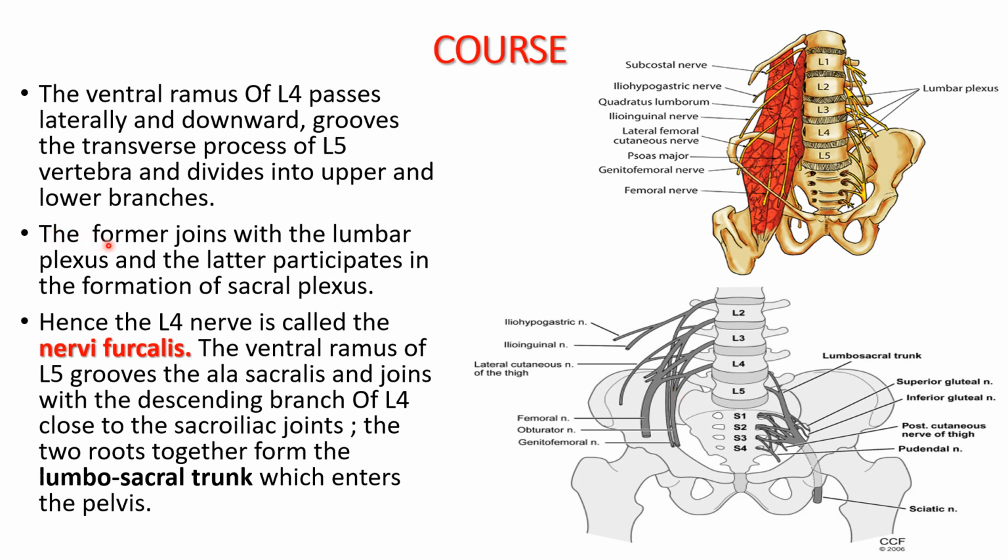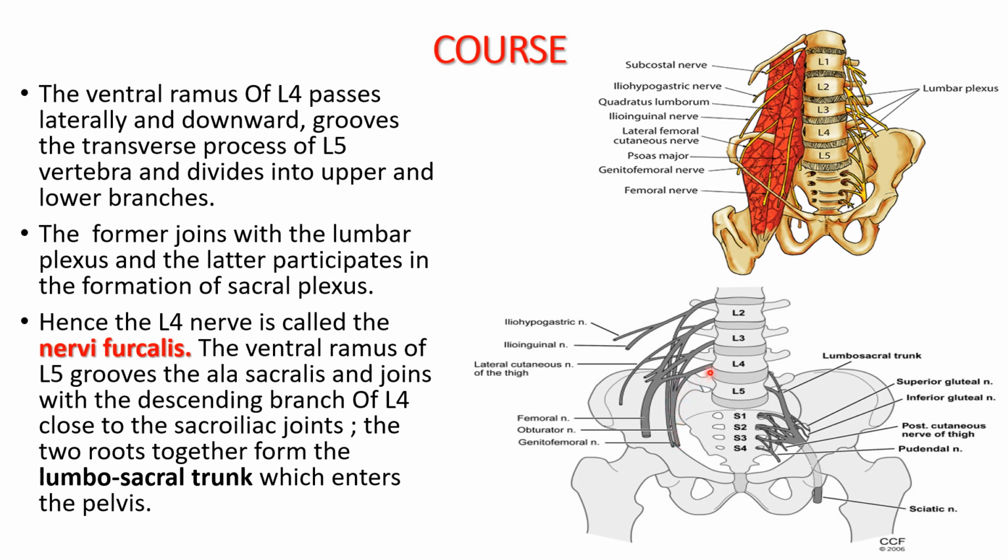Now the upper branch of L4 joins with the lumbar plexus, whereas the lower branch participates in the formation of the sacral plexus. This is the lower branch which takes part in the formation of the sacral plexus.